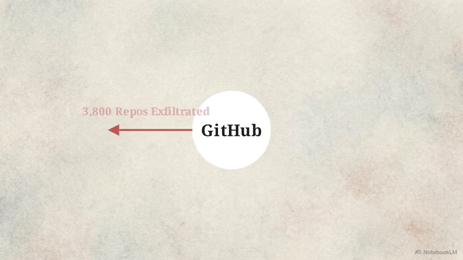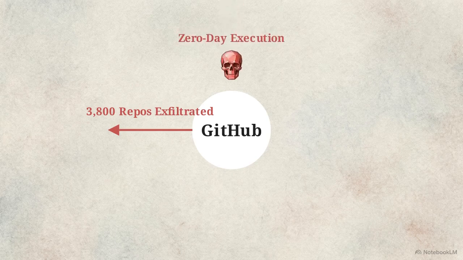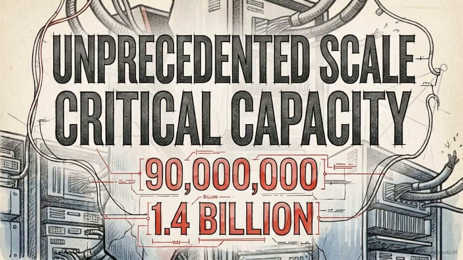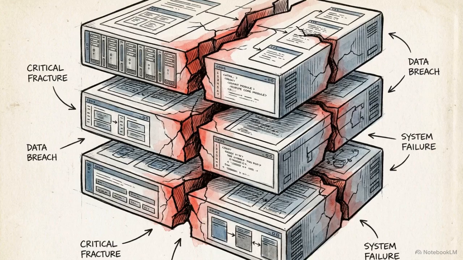Threat actors exfiltrated over 3,800 internal repositories, a 0-day vulnerability granted attackers code execution on internal servers, and the platform began silently deleting merged commits from production branches. These failures surfaced as the platform attempted a massive capacity expansion to process 90 million pull requests and 1.4 billion commits. These 3 events originate from structural fractures occurring at 3 distinct architectural layers of the ecosystem.